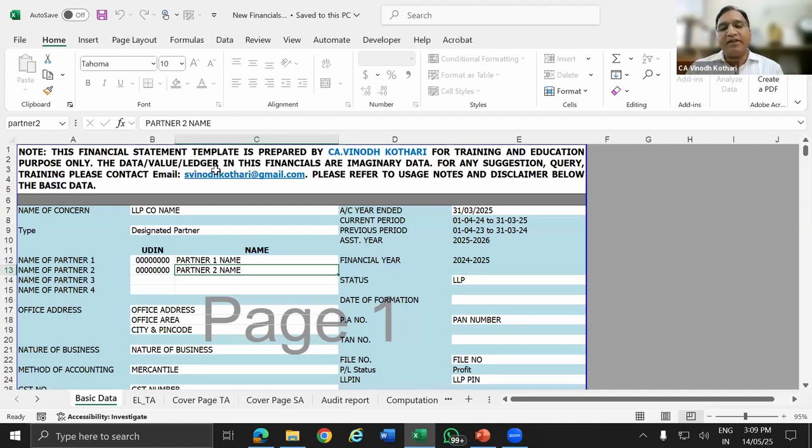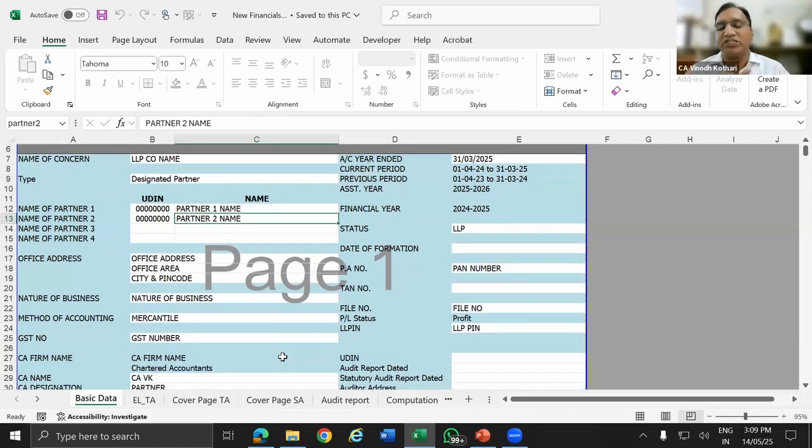So this template is basically this. Many times in the past, I have seen that in different financial statements, the first page has one company name, and the second page sometimes has some other company name. There is a data mismatch. So what I have done is prepare one basic data sheet.